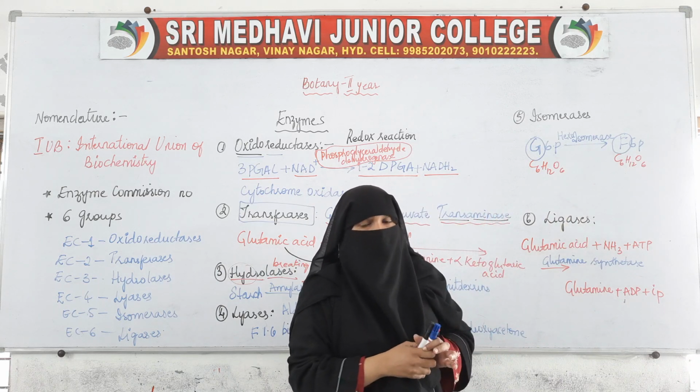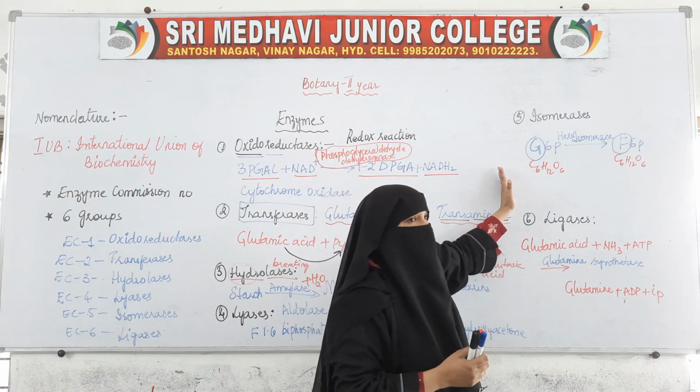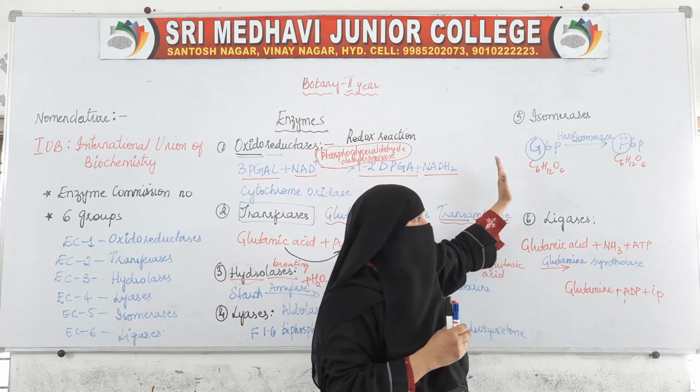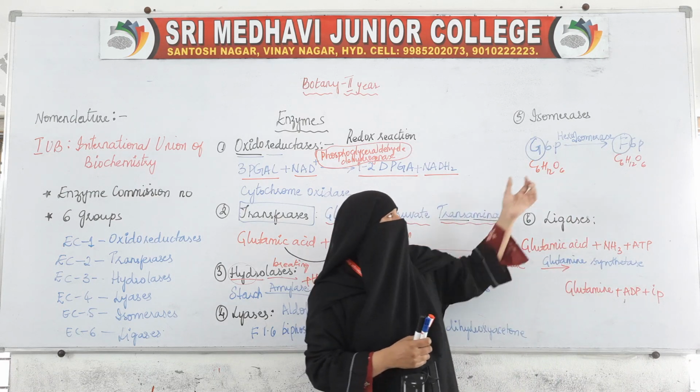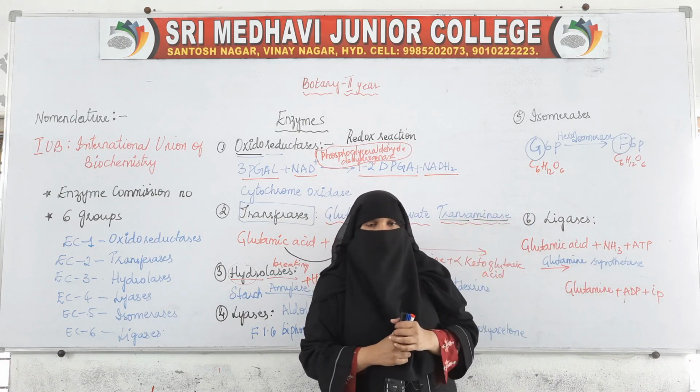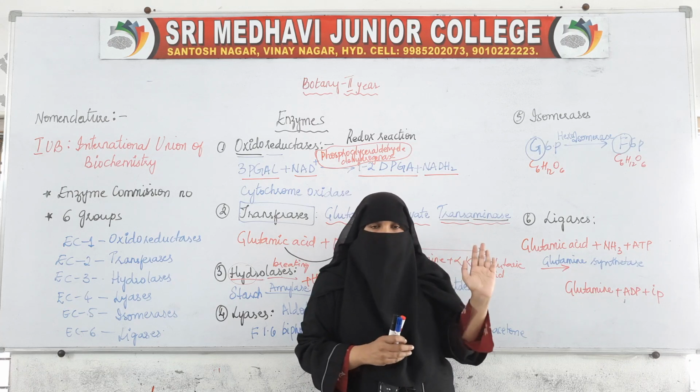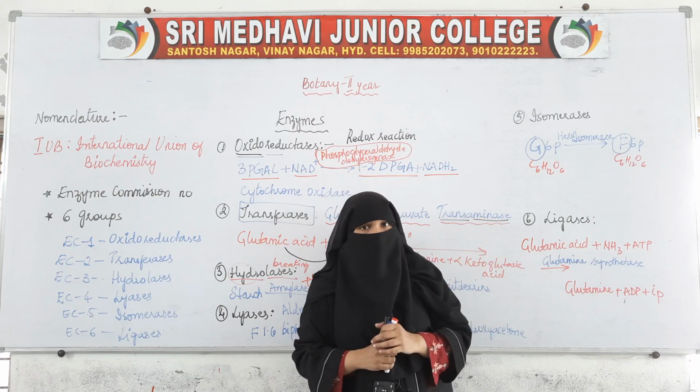Hexoisomerase is the enzyme which is changing the form of a substance from one form to another form. So, this group of enzymes are called isomerases, which change the form from one to another.